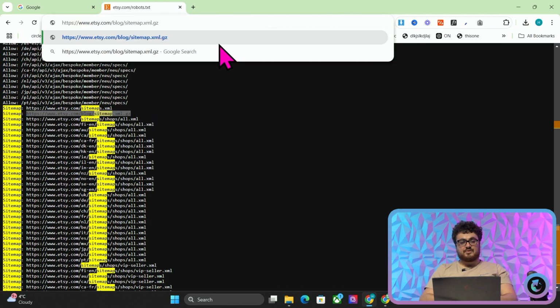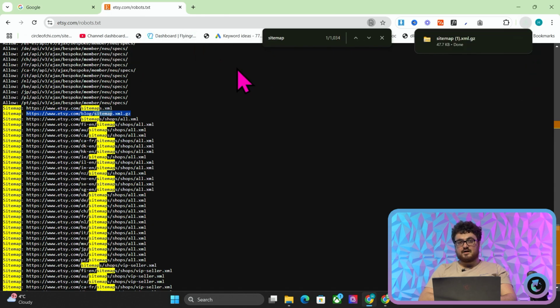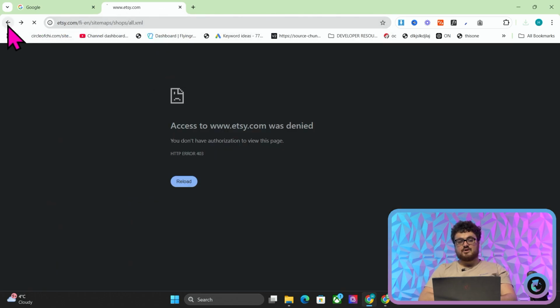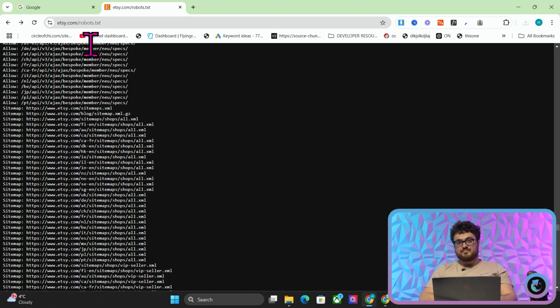So this would have been really, really helpful when I was building Harbor, because I was originally looking for a way to find people's sitemaps. However, not everyone does have this set up, just so you know, so this isn't a foolproof method.